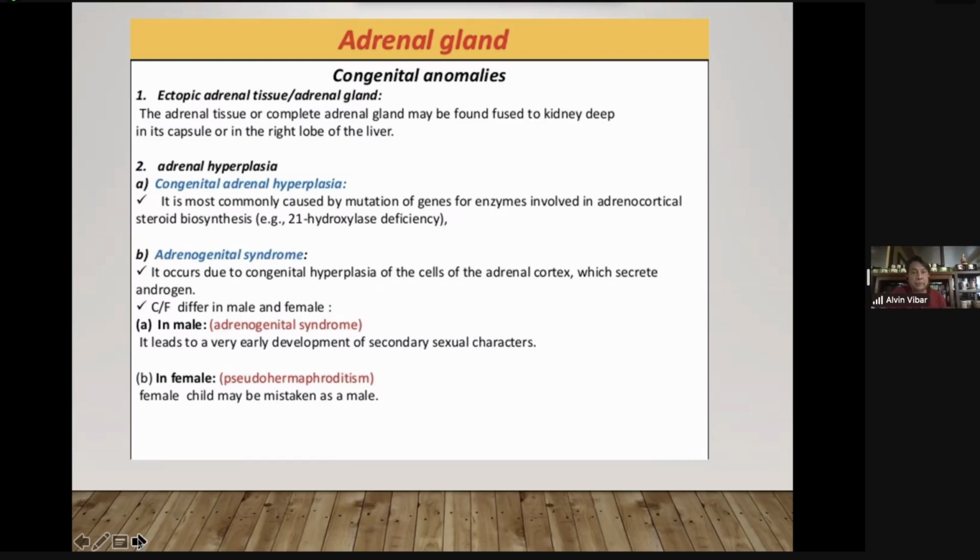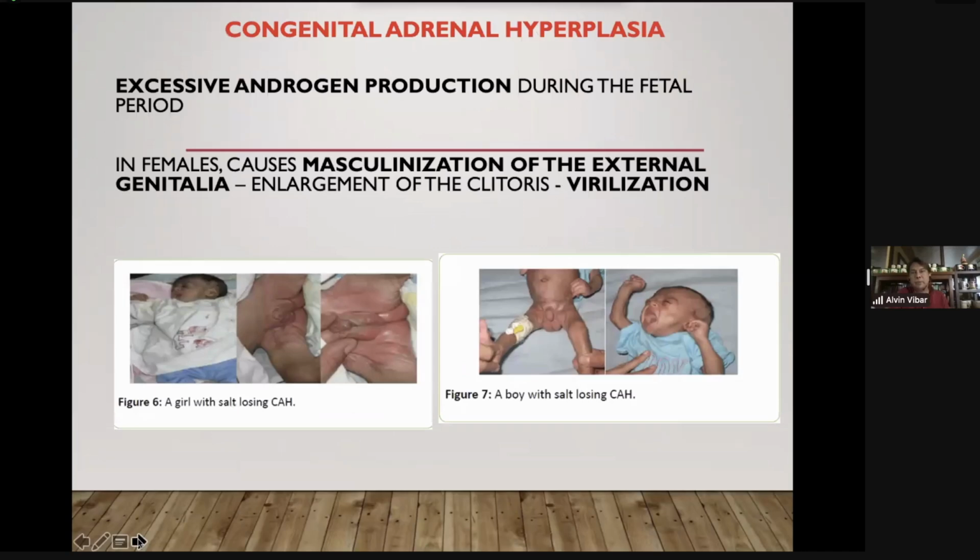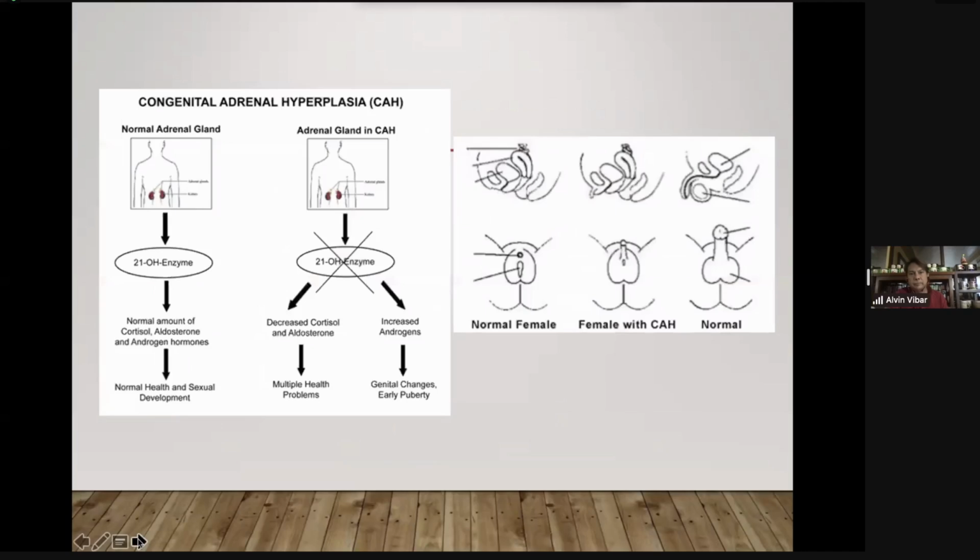the presentations of endocrine problems. So this is an example of congenital adrenal hyperplasia. Again, in females, it causes masculinization of the external genitalia. There is excessive androgen production seen during the fetal period. So this is just a picture. You have pseudohermaphroditism. Internally, the features are that of female, for example, but externally, the features are that of male.